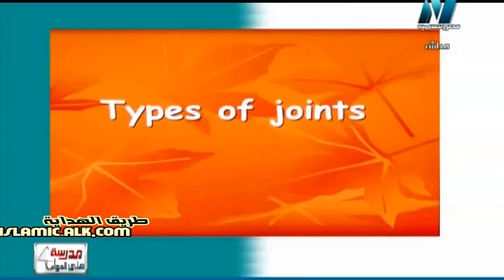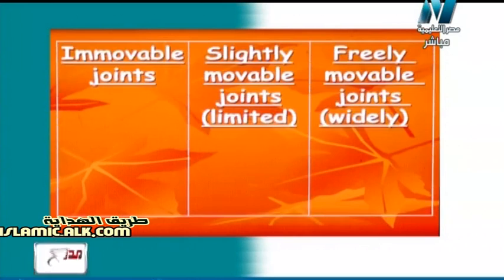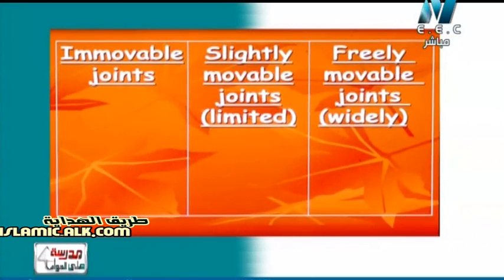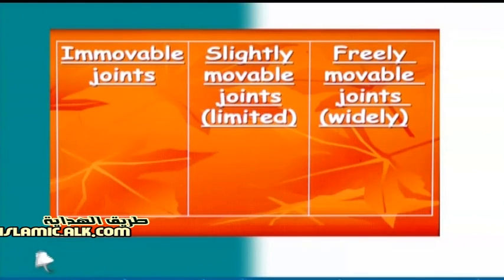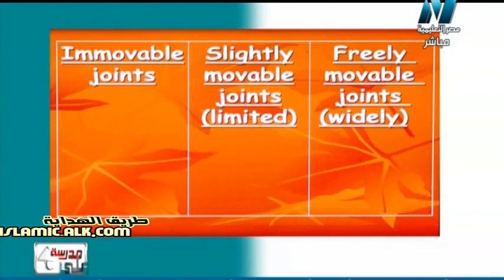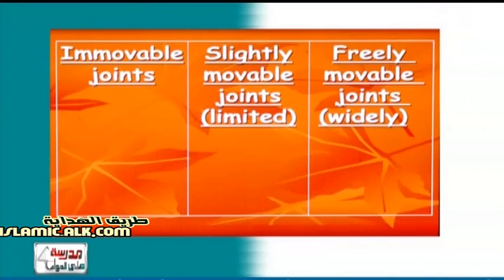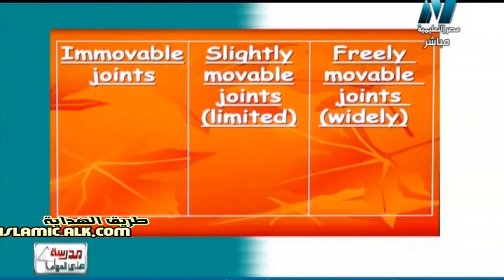So now, what are the types of joint? I have three types. Number one, immovable joint. اسم غريب شوية يعني مفصل غير متحرك. Number two, slightly movable joint or limited movable joint. يعني مفصل محدود الحركة. And at last, freely movable joint or widely movable joint. يعني مفصل واسع الحركة. So now what's the difference between each one of them?